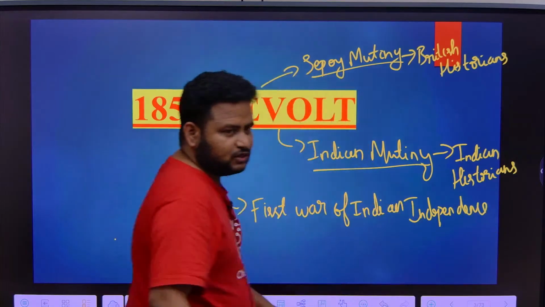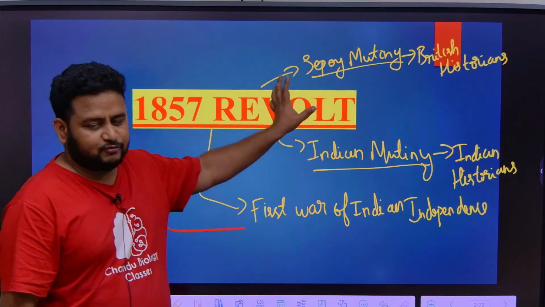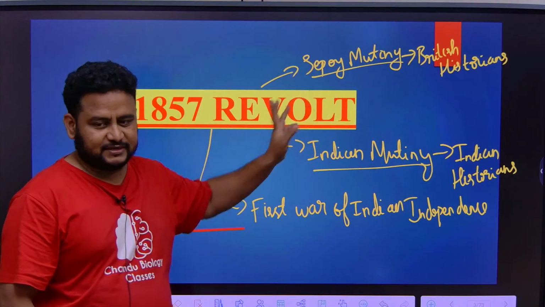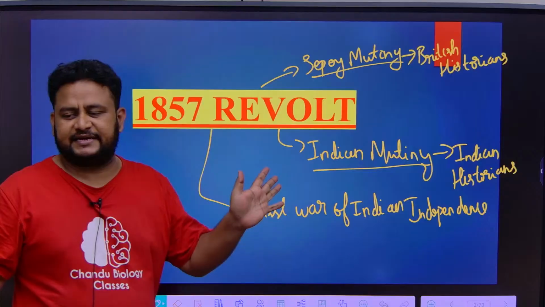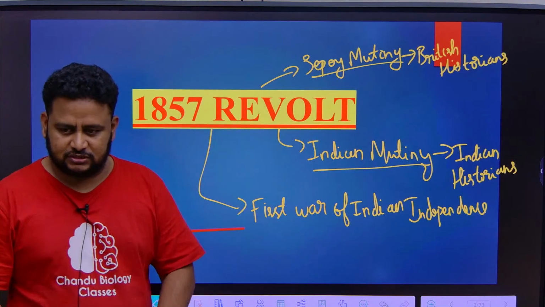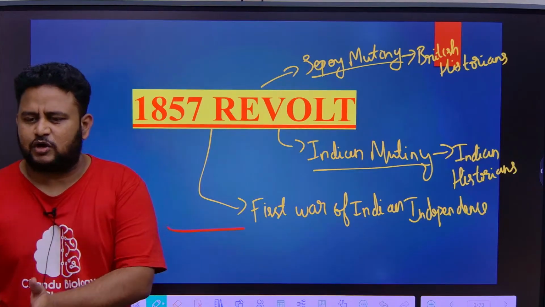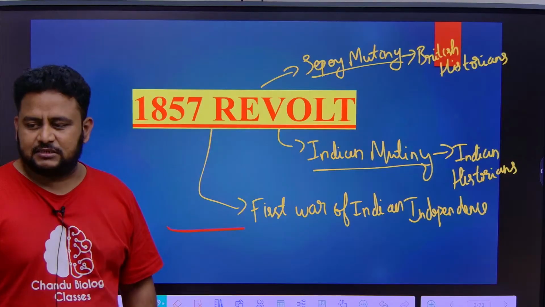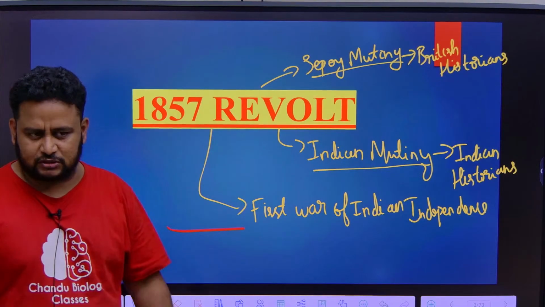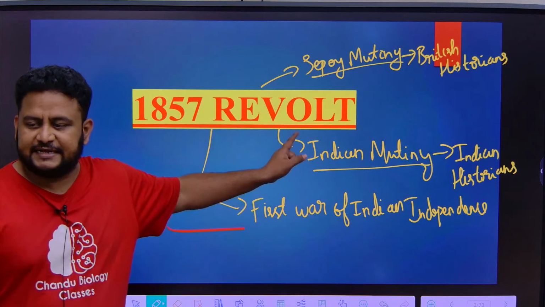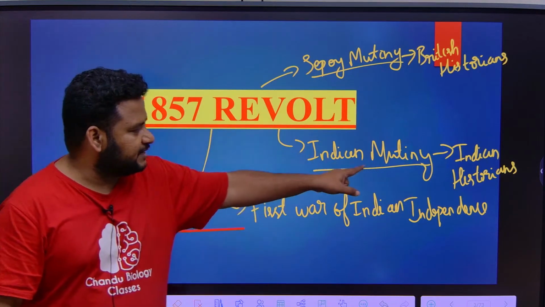So first thing is what? It was called Sepoy Mutiny. The British historians called this revolt Sepoy Mutiny. They said that it was not the revolt of the entire Indians, only some section of the Indians revolted, that is only the sepoys or the soldiers. They told that it is just a small mutiny and they named it Sepoy Mutiny. But Indians said that it is not just the sepoys, it is not just the soldiers. A lot of Indians are revolting against the British, and that's why they called it what? Indian Mutiny. That was named by Indian historians.